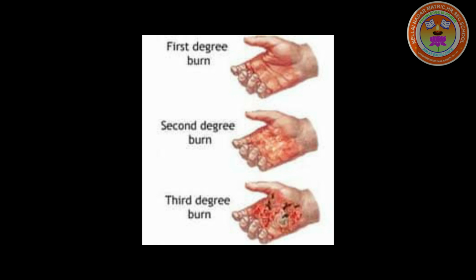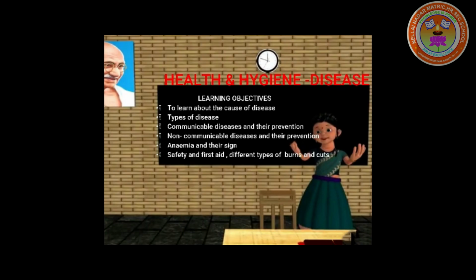First degree burns affect only the outer layer of the skin, that is the epidermis. Second degree burns damage the epidermis and the layer beneath it, that is the dermis. Third degree burns involve damage or complete destruction of the skin to its full depth and damage to underlying tissue also. People who experience such burns often require skin grafting.